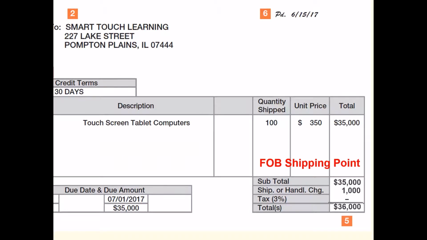Some sellers prefer to arrange for the shipping in order to have the best outcome of quality for their customers, but they pass these costs along to their customers. This is also FOB shipping point because the buyer takes the ownership of the goods based on the freight on board shipping point statement. So we will take ownership at the point where the materials are shipped, even though Southwest Electronics has arranged for the shipping. We will need to pay for the shipping that is included on this invoice.